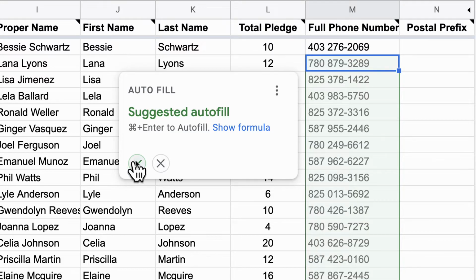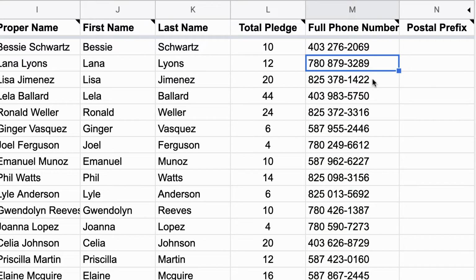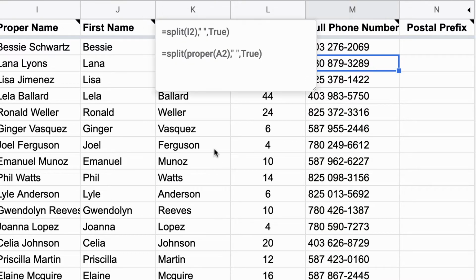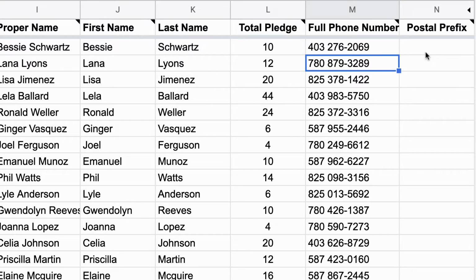And I'm going to do an autofill just for the heck of it. So when we want to combine elements, so if I wanted to combine first name and last name, I would use an ampersand. I wouldn't use a plus sign. Plus sign or any of those other things are for math.